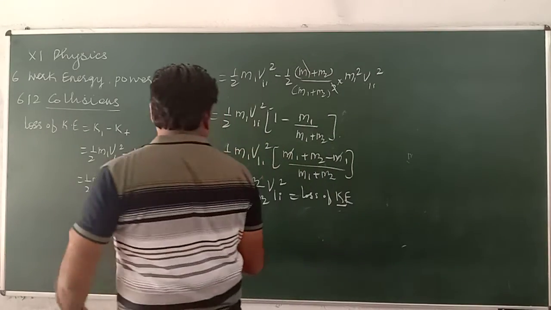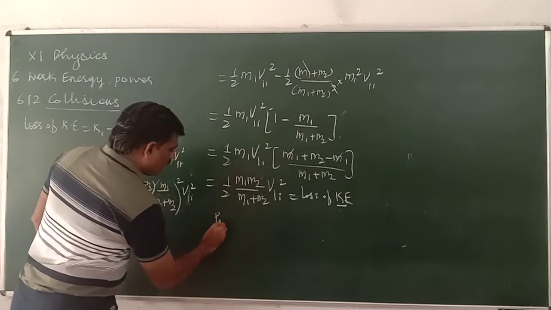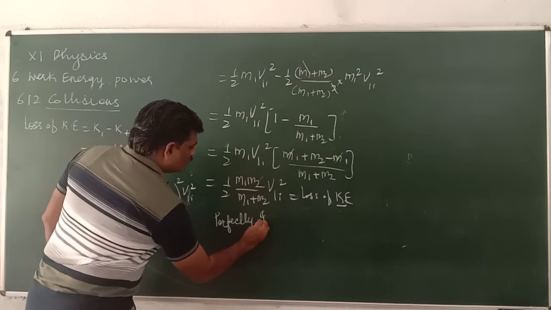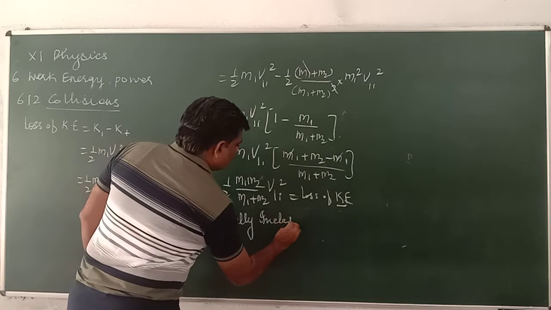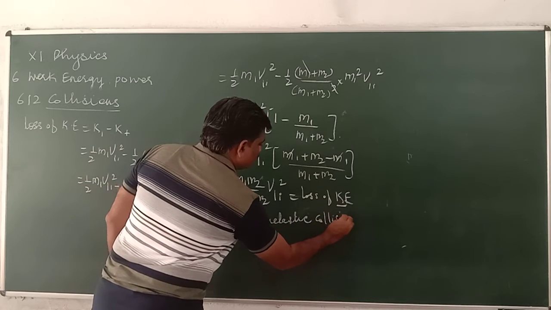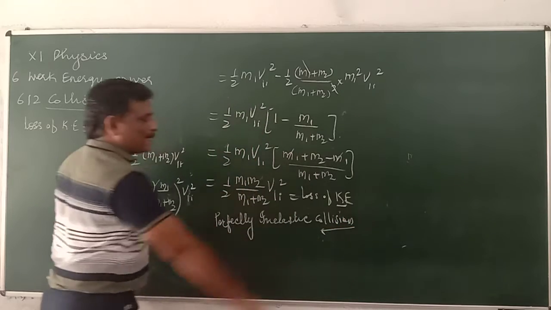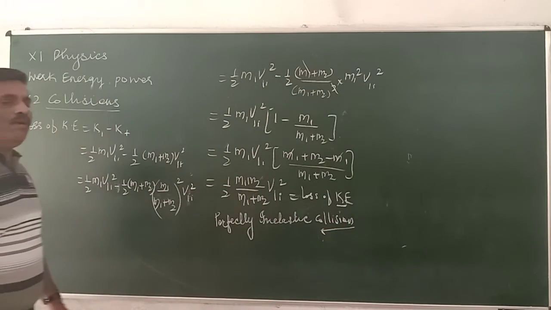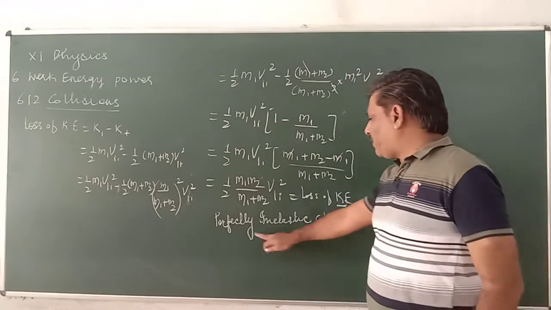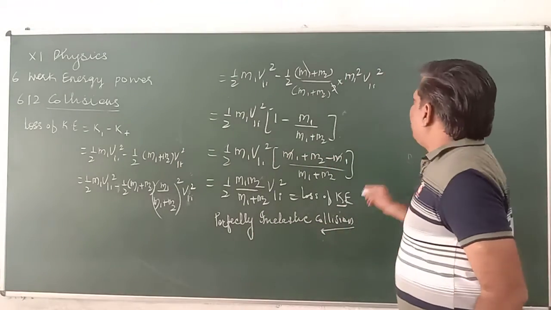This one is for perfectly inelastic collision. Now let's see what is the meaning of elastic. Before that, this one is perfectly inelastic. What is inelastic?